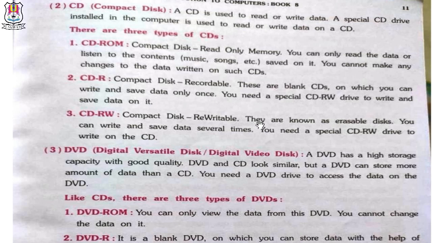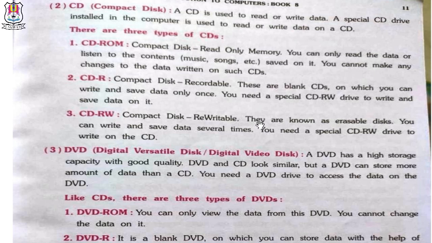There are 3 types of CDs. CD-ROM, compact disc, read-only memory. You can only read the data or listen to the contents, music, songs, etc. You cannot save on it. You cannot make any changes to the data written on such CDs.